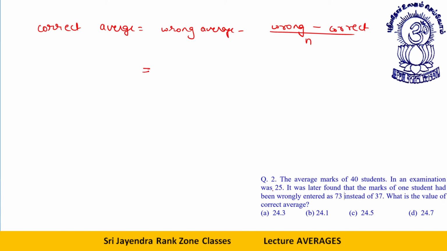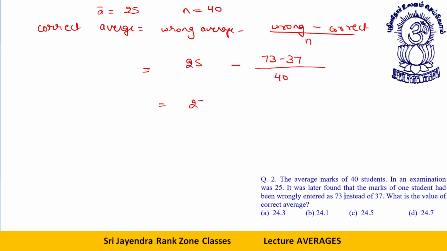40 students, the average was 25. Okay, wrong average is what? 25 minus entered as 73. This is the wrong value, instead of the 37, divided by 40.